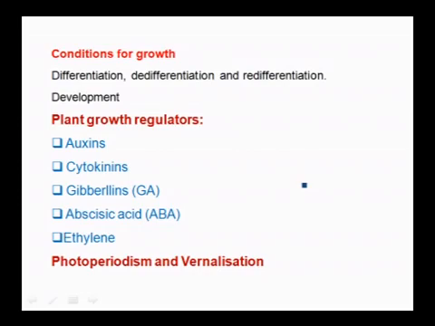Then development of the plant takes place usually from seed to senescence. And then there are plant growth regulators, which are very essential in the growth of the plant. They are auxins, cytokinins, gibberellins, abscisic acid and ethylene. And plants have their clock that is based on light for flowering, and that is photoperiodism. This topic also includes vernalization, where a chilling effect or cold treatment is given for flowering.